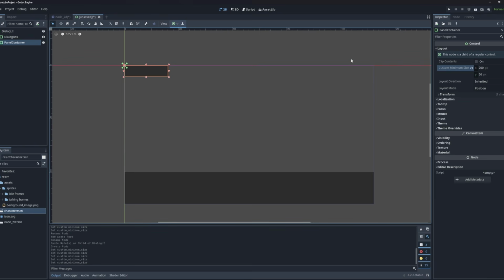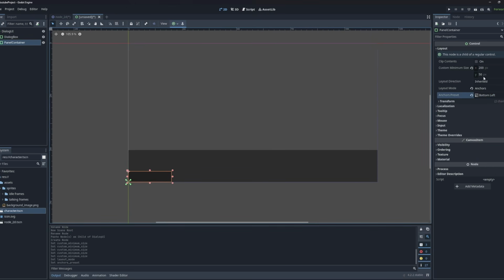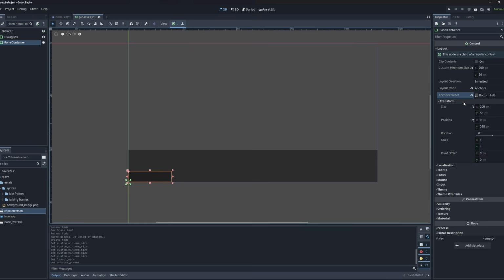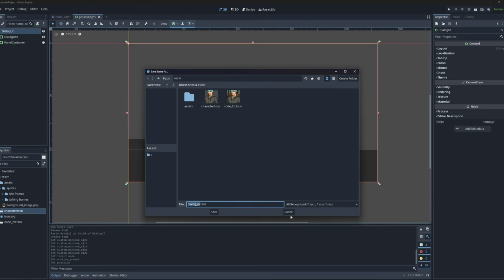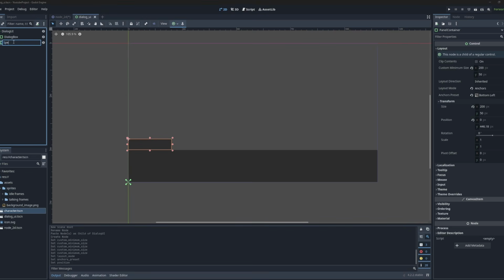So we're going to be clicking here on the layout mode. We're going to choose anchor, and we're going to choose bottom left, just to have an easier time positioning it. And from that point I can change its position to where I want it to be. So I'm going to put it right above the dialog box. There we go. I am going to save my scene. I'm going to rename this speaker box.